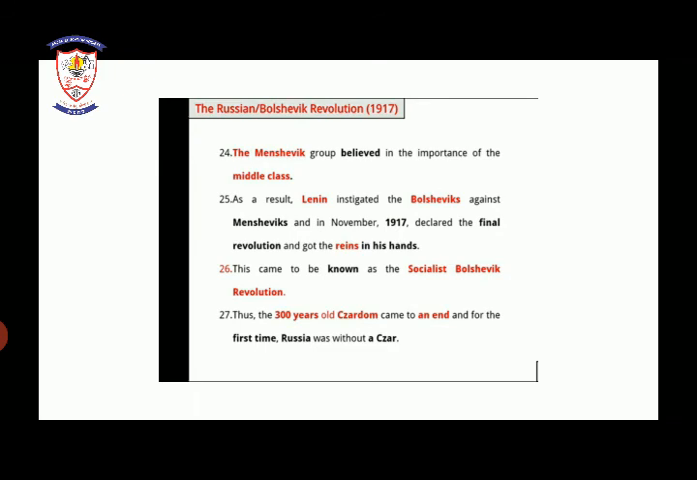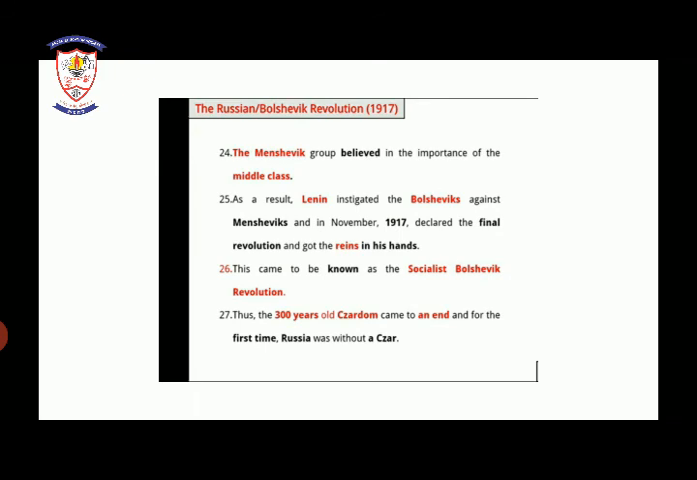So this came to be known as the Socialist Bolshevik Revolution. With the Bolsheviks against the Mensheviks, all the powers were given into their hands. From this day it was known as the Bolshevik Revolution, and as it took place in Russia, it is also known as the Russian Revolution. Thus the 300-year-old Tsardom came to an end.